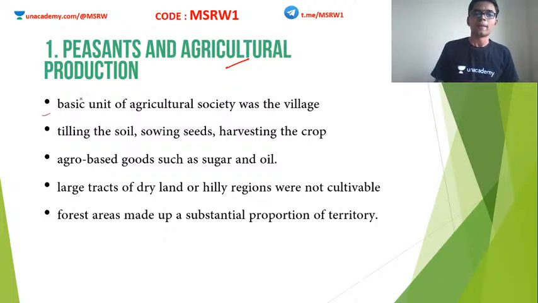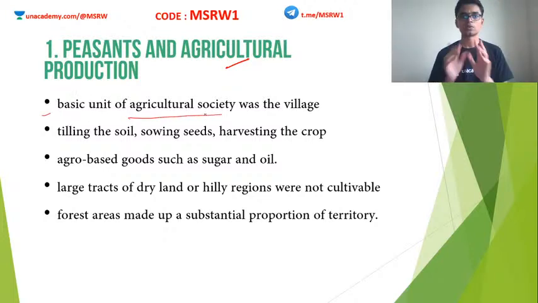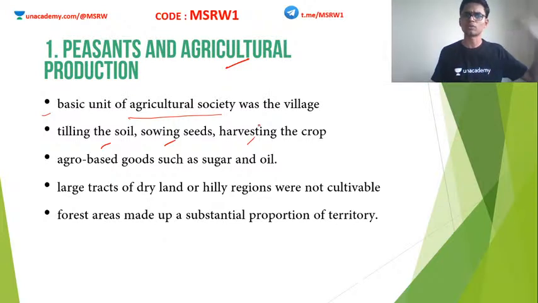First one, the basic unit of agricultural society was the village. This is very logical and very easy to guess. In a rural setup, the basic unit of a social group is a village. It's always like that. So the farmers, the peasants, everybody together tilled the soil, seeds were sown, crops were harvested. These are the basic agricultural practices which were practiced for a very long time. This continued even this time.